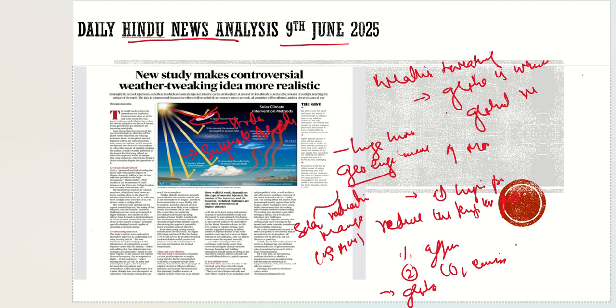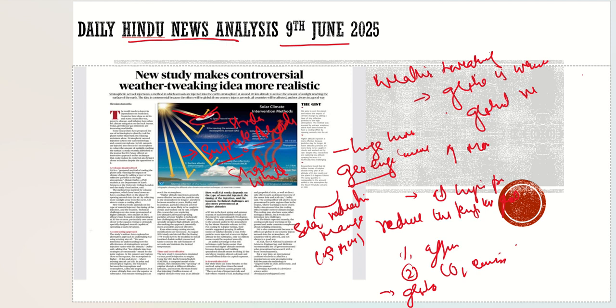So what are sulfate aerosols? The sulfate aerosols would be poured into the stratosphere, and as they are white in color, they will naturally act as reflectors of the light, and it will reduce the temperature on the globe.